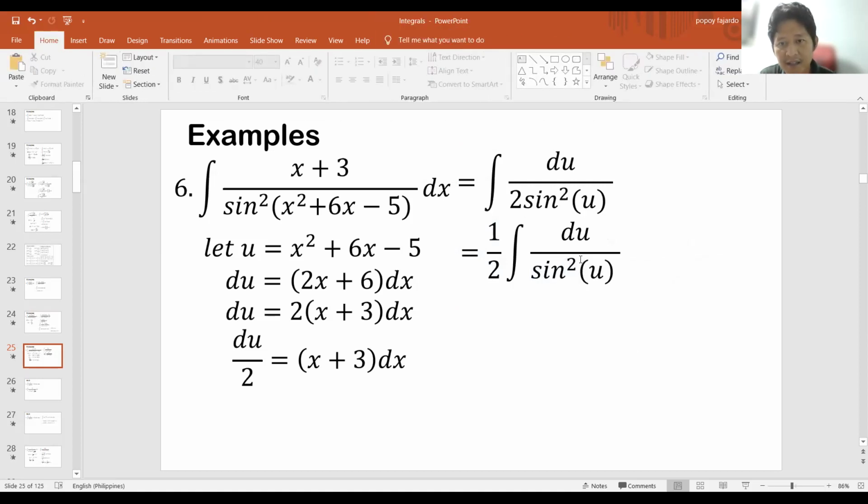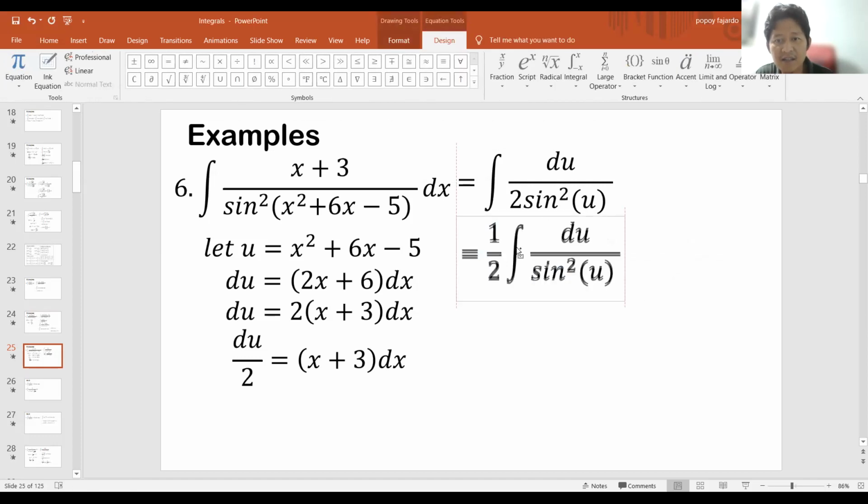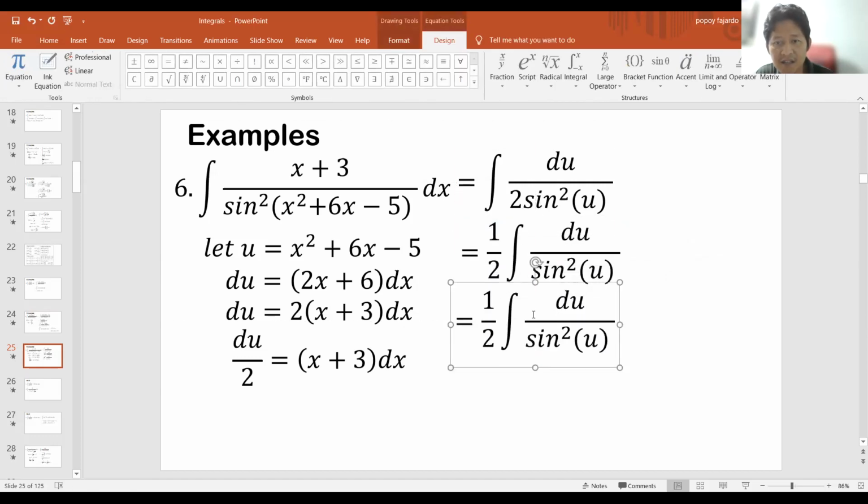And then 1 over sine u is actually cosecant, right? So I can now again rewrite this as, so let me remove this. Okay, so it will now be cosecant squared u du.